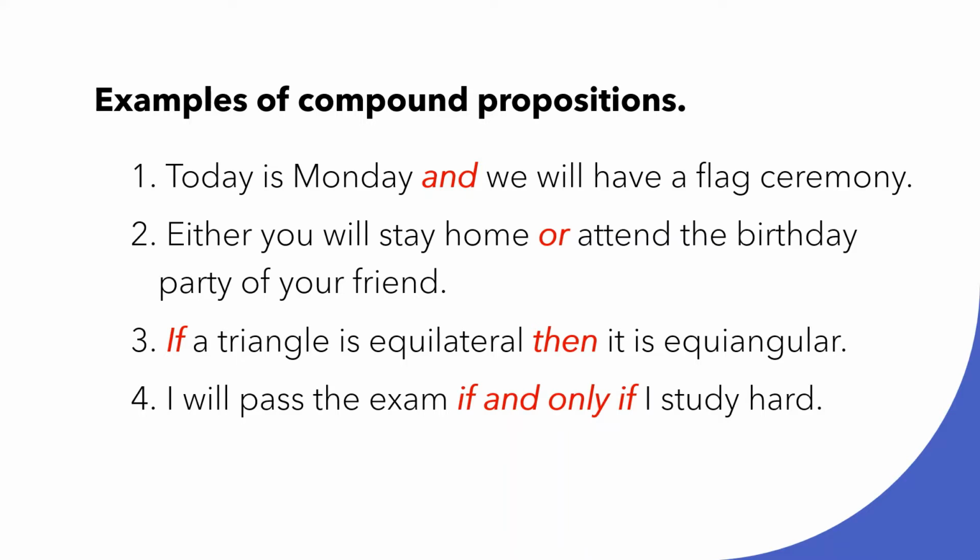Third example, if a triangle is equilateral, then it is equiangular. So what is the connective that we are using? We're using the connective if then. So we have two thoughts there. The first thought is that a triangle is equilateral, and the second one, it is equiangular.